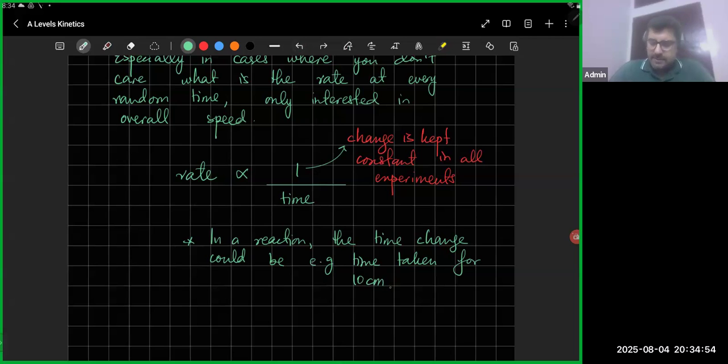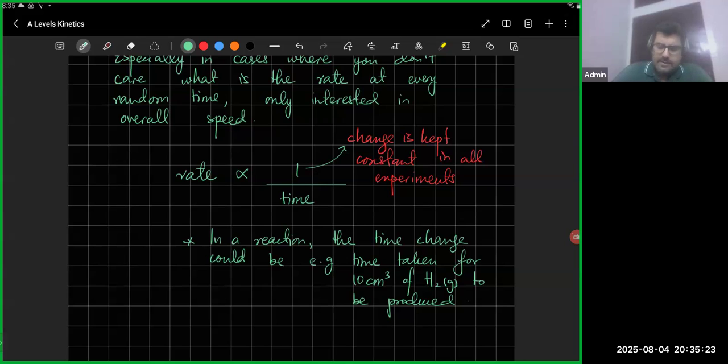Now, for all reactions, some reactions would take longer, some would be very quick. So you're just going to measure the time taken for 10 cm cube of, let's say, H2 gas to be produced. In that case, whoever produces it in the least amount of time, overall that is the fastest reaction, right? So is this clear?